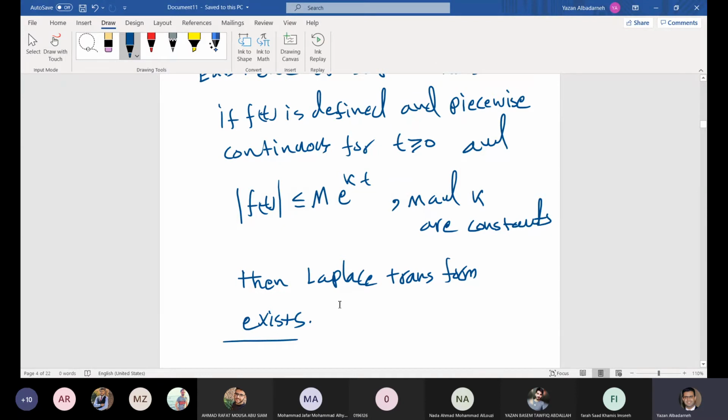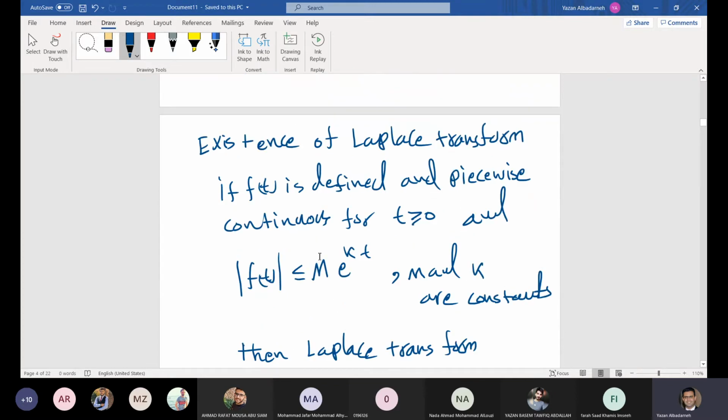This is a sufficient but not necessary condition for the existence of the Laplace transform, which means if this condition is satisfied, then we are sure that we have a Laplace transform for the function f of t. It's sufficient to confirm the existence. But if this condition is not satisfied, or this theorem is violated, then we don't know. The function f of t might have a Laplace transform, or it might have no Laplace transform. The Laplace transform might be undefined for that case.